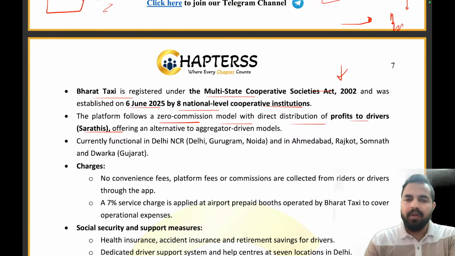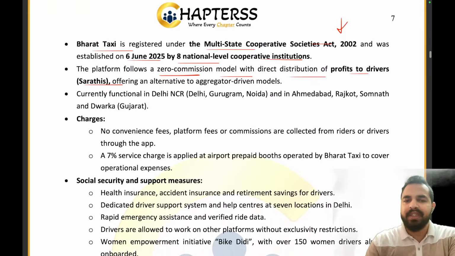So basically, we are paying the profits to the drivers, right? Under this ride hailing initiative, that is Bharat Taxi, which offers an alternative to the aggregated driver models. Currently, it is functional in Delhi NCR, Delhi, Gurgaon, Noida, Ahmedabad, Rajkot, Somnath, and Dwarka. So these are the places where exactly these Bharat Taxi brands are presently functional, and no convenience fees or platform fees or commissions are collected from the riders or the drivers through the app.